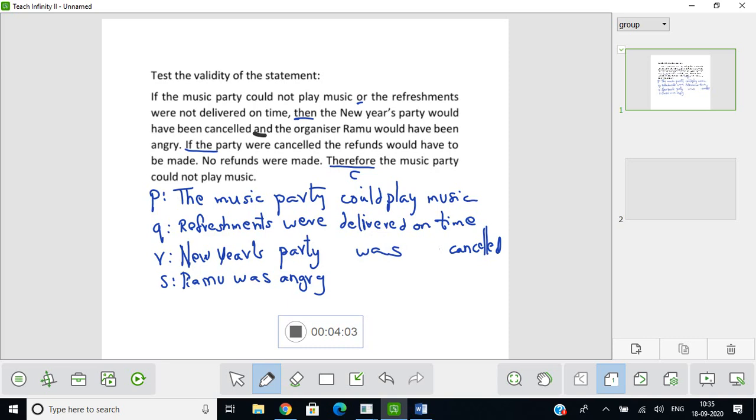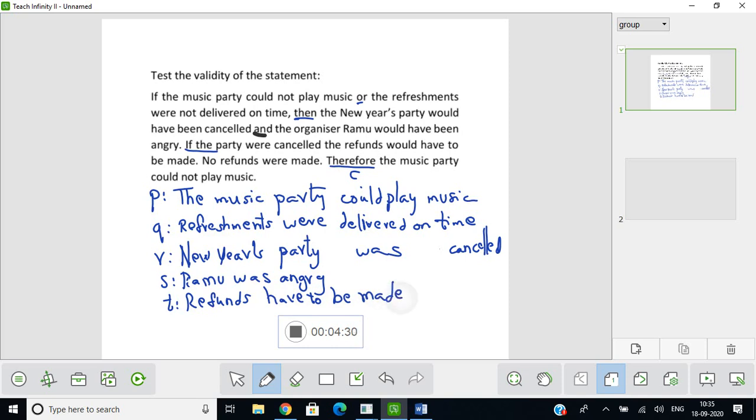Then, what is the last one? Refunds have to be made. So you will have P colon. Refunds have to be made. So this is your last statement.